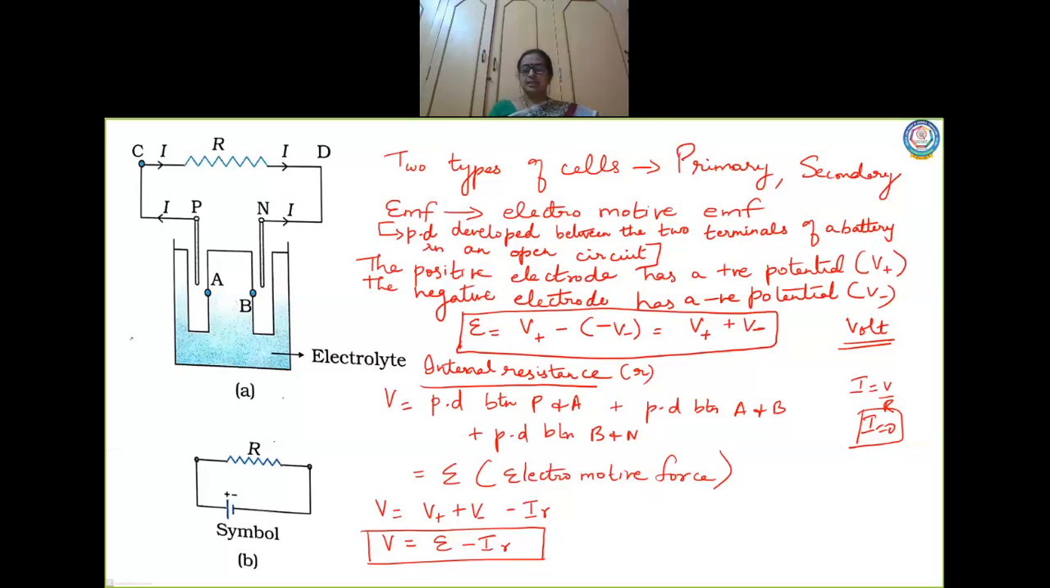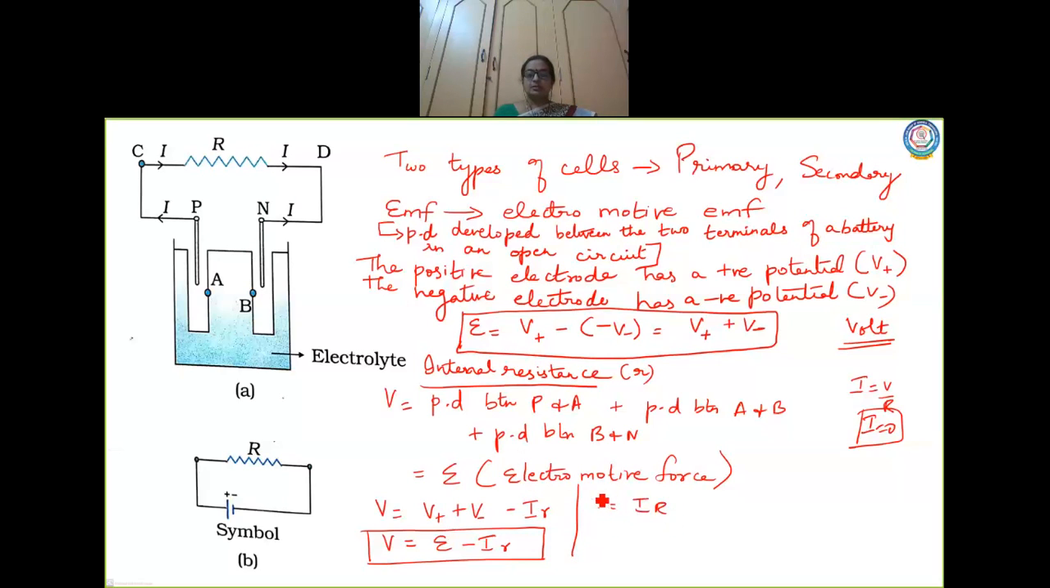Okay children, is it clear? So this is about the internal resistance of the cell. It is a resistance existing inside a cell that opposes the current flow in a circuit. Internal resistance is considered to have a very negligible value, so in almost all circuits we will not bother about this internal resistance.